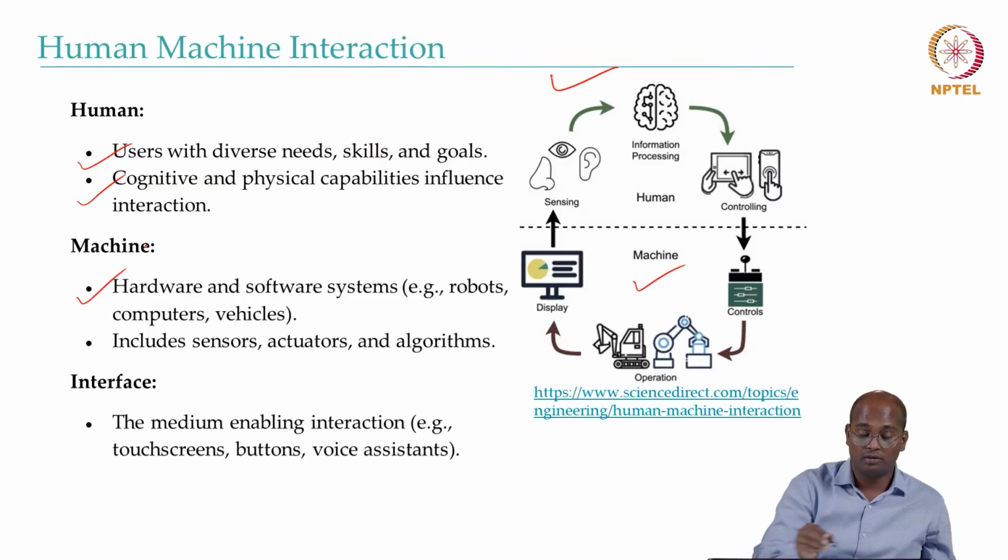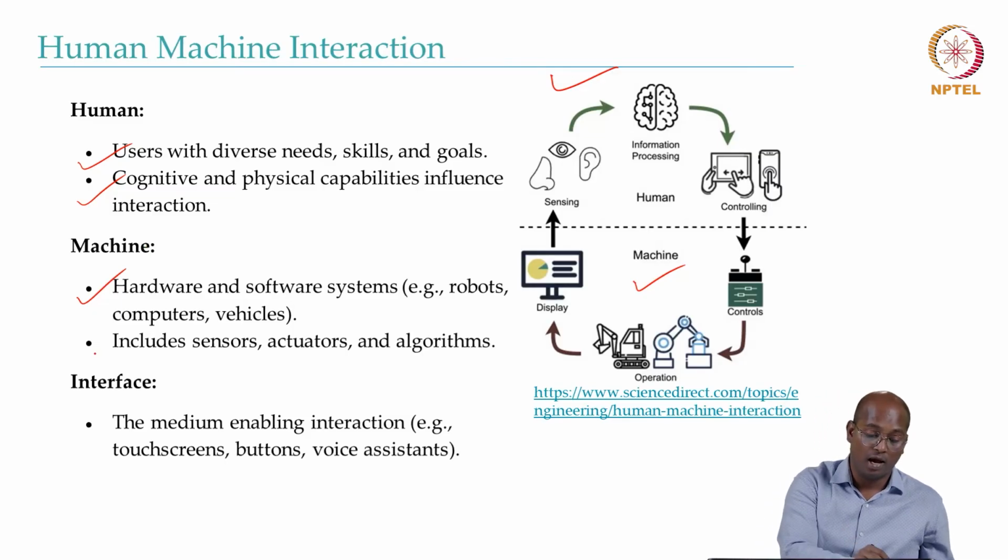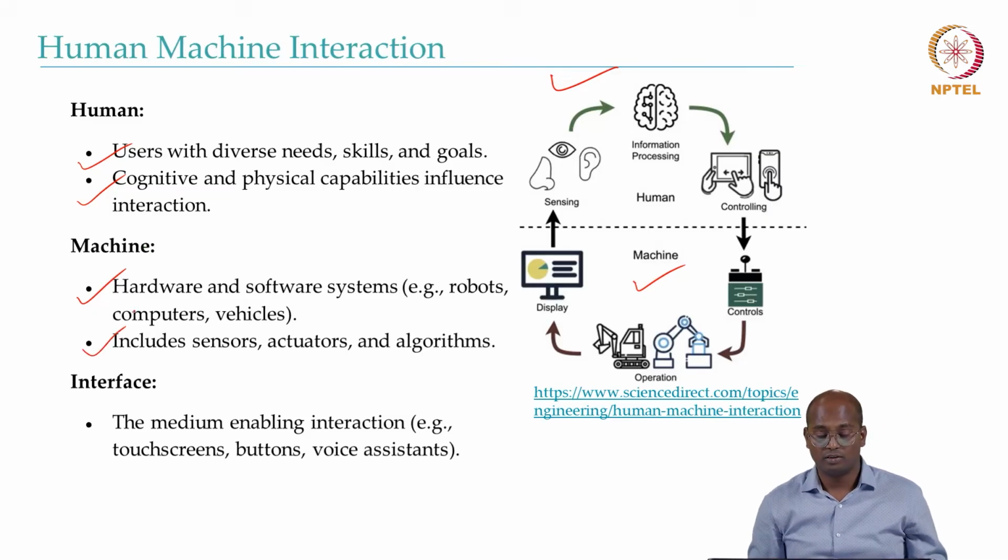The machine is a hardware and software based system. For example, it could be a computer, vehicle, robot, mobile phone, smartwatch, and so on, and it could include different sensors, actuators, and algorithms.